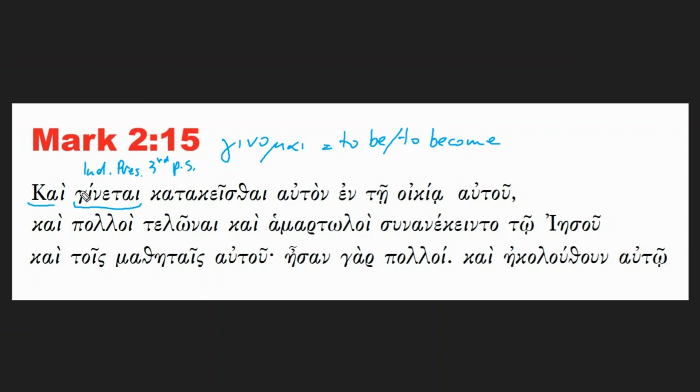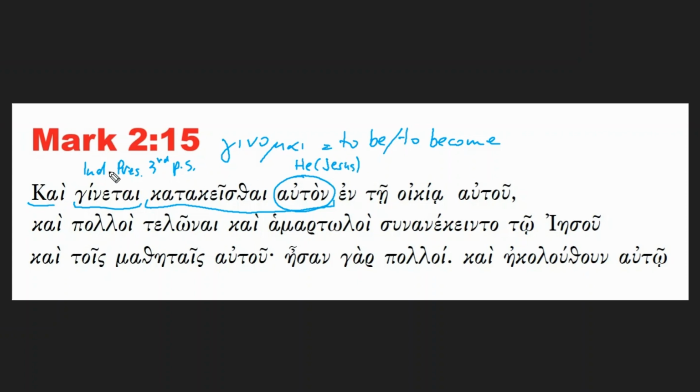So in this particular case, the expression ginetai means it happens, it occurs, it comes to pass, okay? And it comes to pass what? And you have this infinitive expression where we already said the subject, we're going to find it in the accusative case. So this literally means him, but in this case it's the subject. So it's he, meaning Jesus, okay?